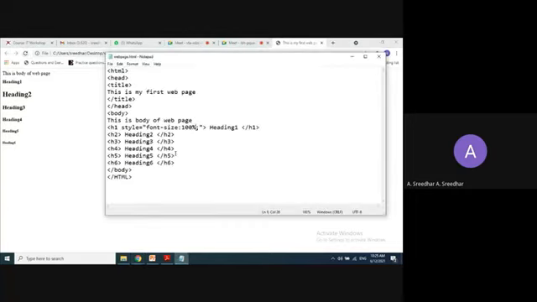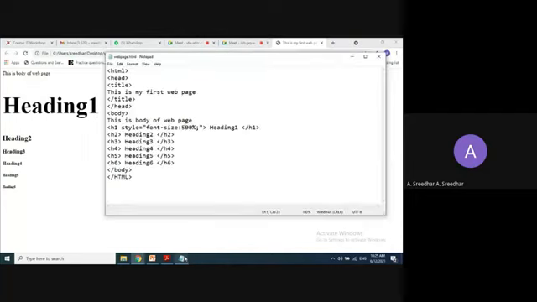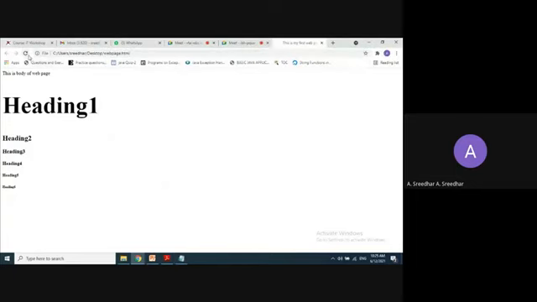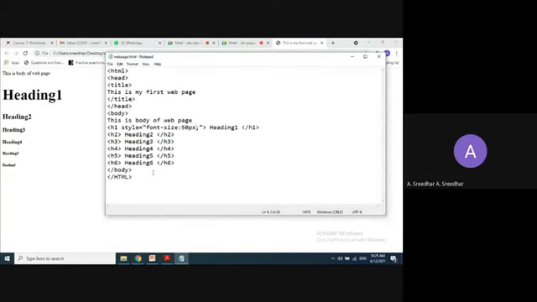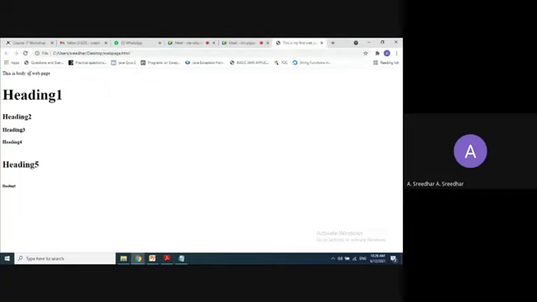This depends on the percentage, and you can use the pixels also. Okay. 50. So like that, we can add the different size of the headings you want. If you want 5 size, 30, right? So here is the heading 5.